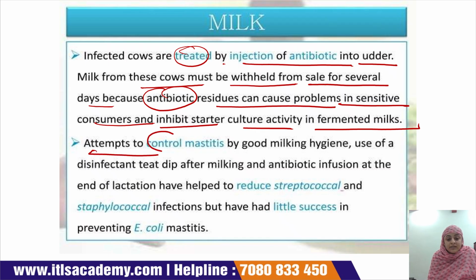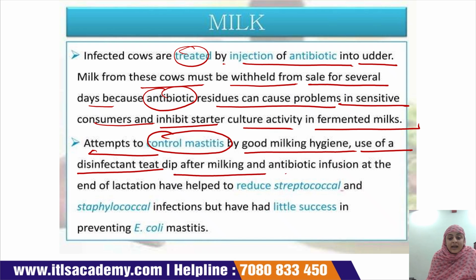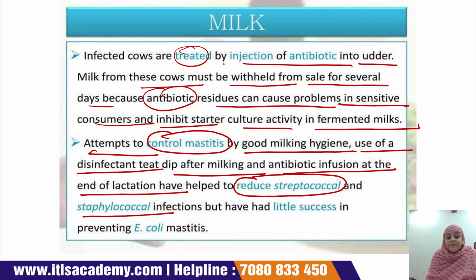Attempts to control mastitis by good milking hygiene, use of disinfectant teat dip after milking, and antibiotic infusion at the end of lactation have helped to reduce streptococcal and staphylococcal infection, but have had little success in prevention of E. coli mastitis.